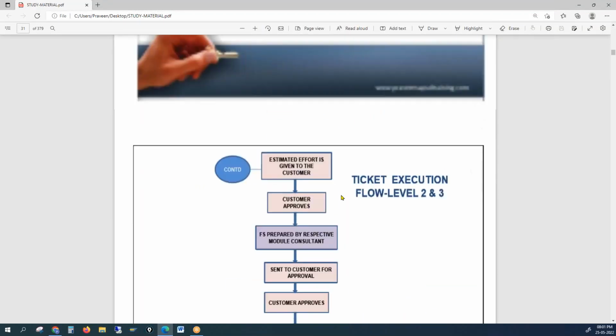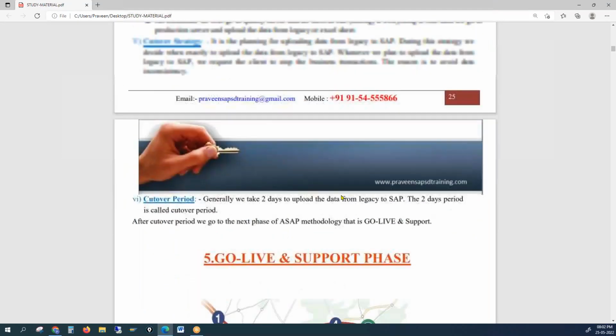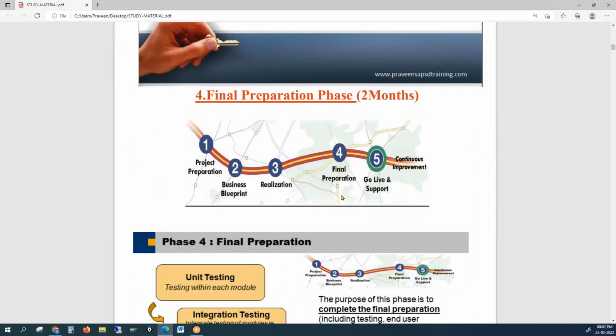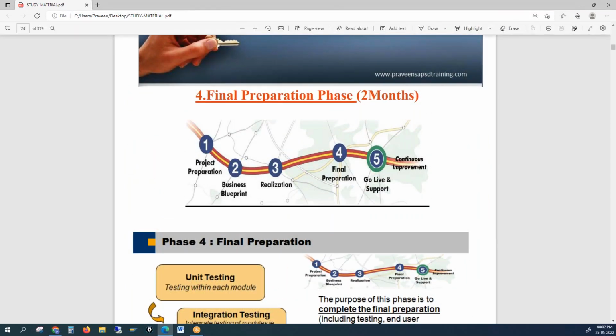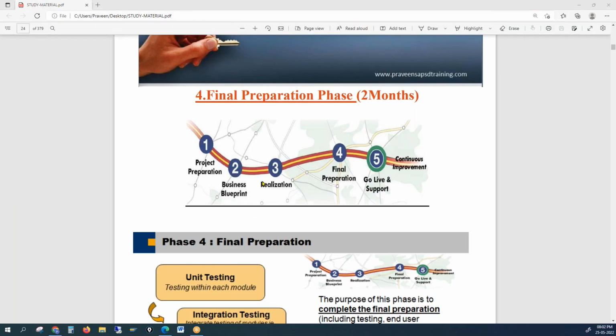So in the last session, we were discussing the BBP phase. We finished discussing the BBP phase. Today, we'll discuss the third phase, which is the realization phase. Probably final prep. We'll try to finish it up. Today, we'll have a short session. By 8:30, we'll close today. I have a little work to do. So most probably, we should be able to finish by that time.